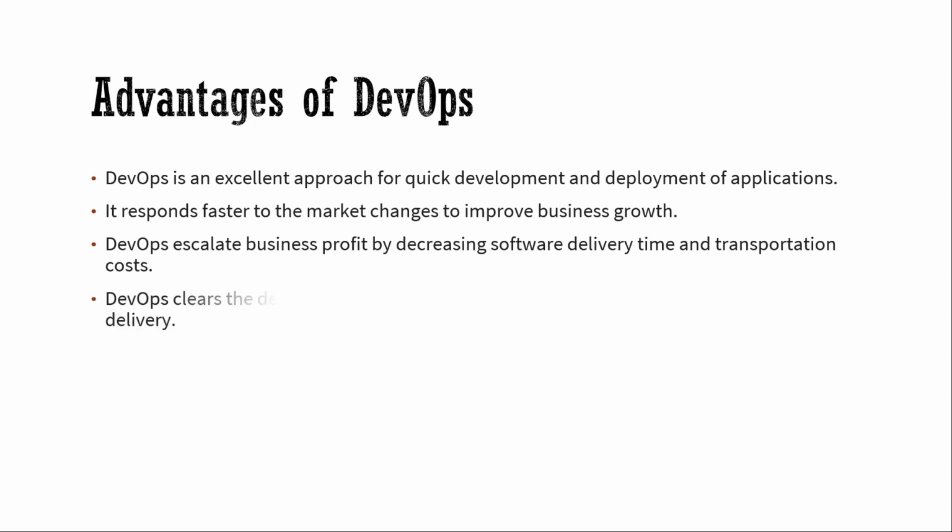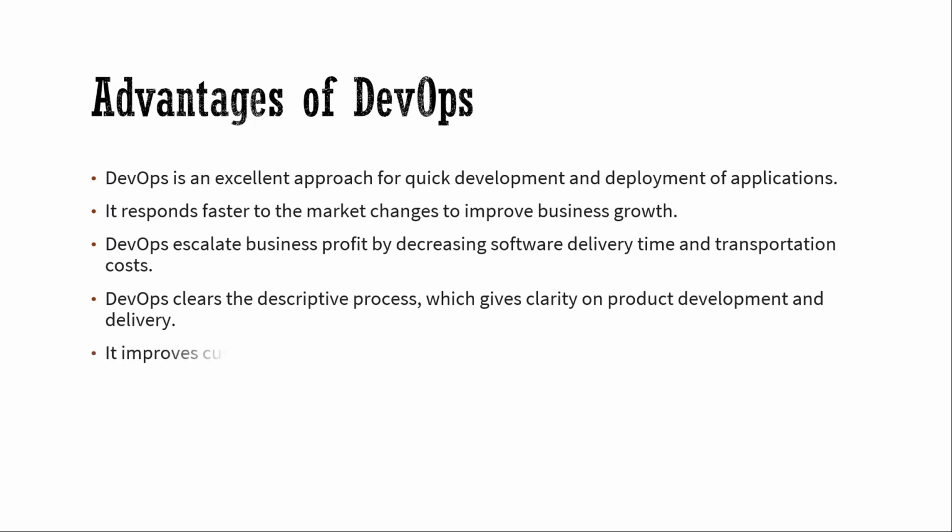When it's DevOps, the changes are globally available. DevOps provides descriptive progress, which gives clarity on product development and deliverables. So when we are using DevOps for product development, it's easy for us to implement the requirements phase by phase.